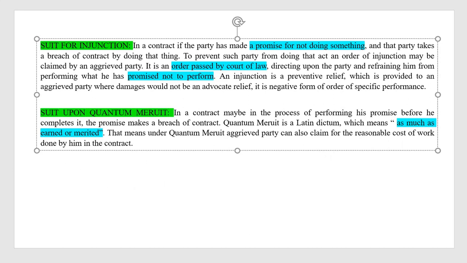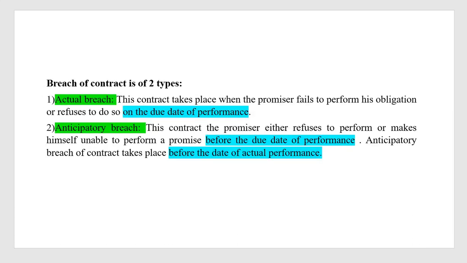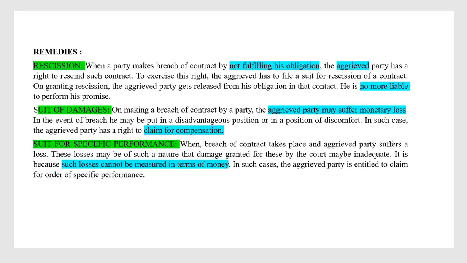See, this is about remedies of breach of contract. Initially, we defined what a breach means. It's just breaking the rules and not following the terms and conditions of the concerned contract. So how many types of breach of contract may there be? Actual and anticipated. And our main topic is how to deal with this, meaning the remedies: rescission, suit for damages, and suit for specific performance.